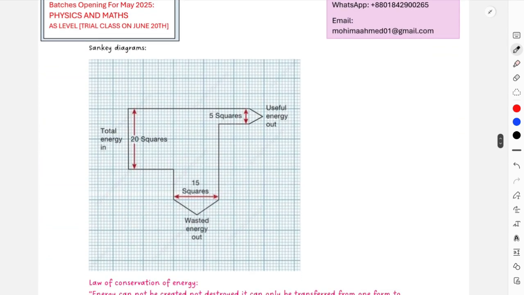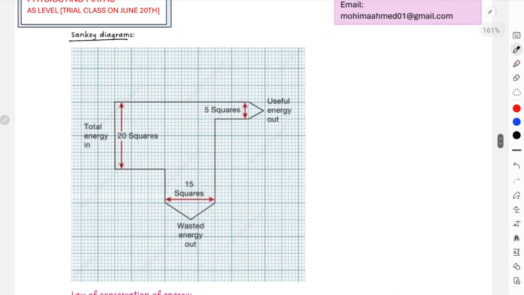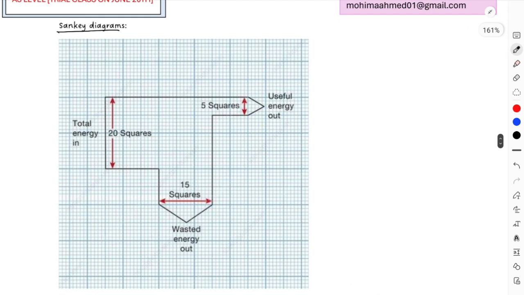Okay, after this is your Sankey diagram. This one represents how much energy is being used and how much energy is wasted. Over here, the arrows are actually of accurate length. You cannot just draw the arrows in random variations. For example, over here, I will consider this as 1000 joules of total energy. This is your total energy input. Out of that, 20 joules was useful energy and 80 joules was waste energy.